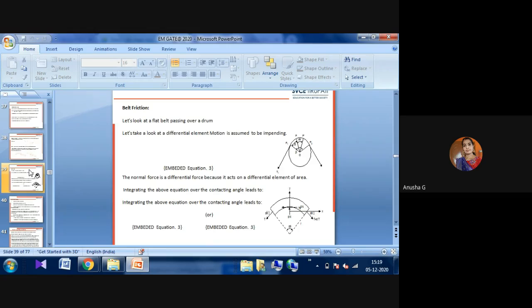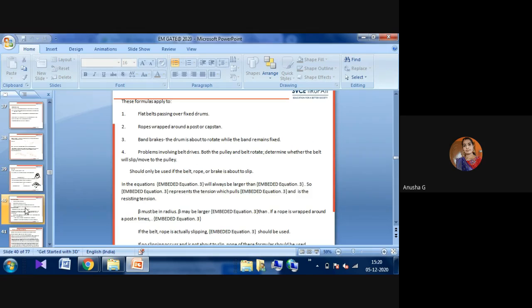Then integrating the above equation over the contacting angle leads here. This is one of the methods that you have to observe here. Some formulas have to be applied for the flat belt passing over the fixed drums, and then ropes have to be observed here.